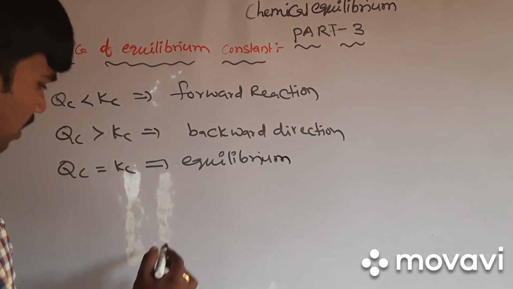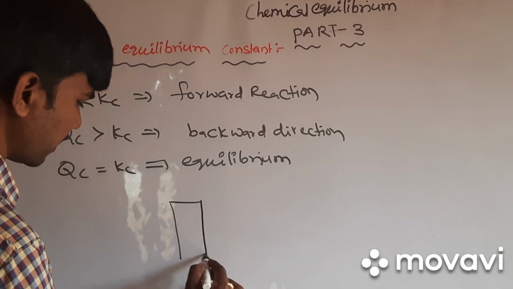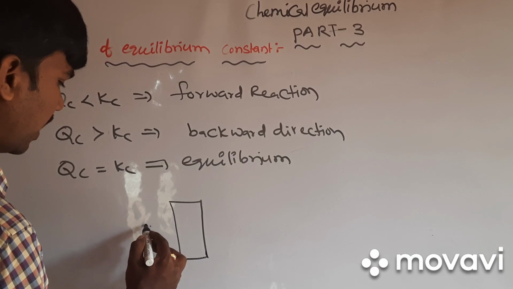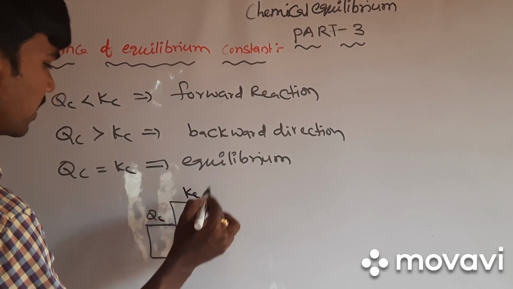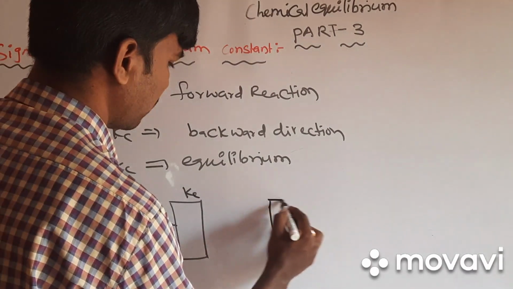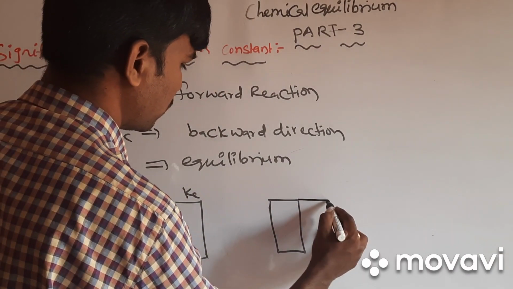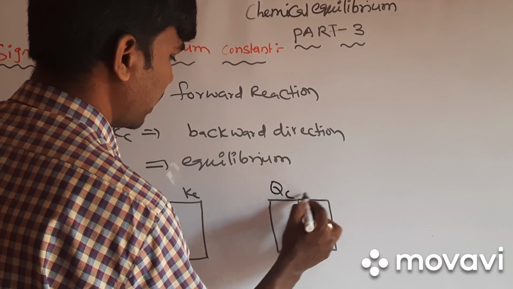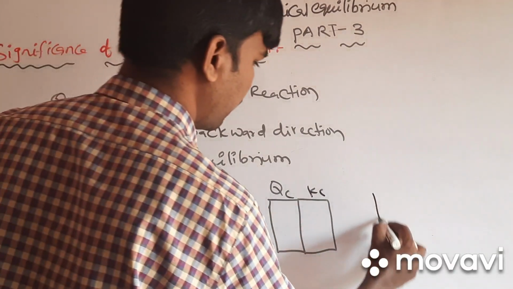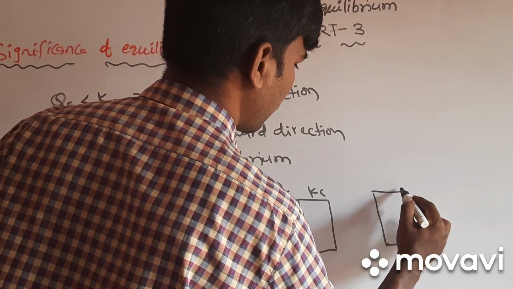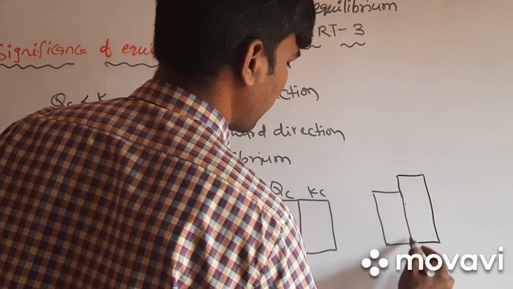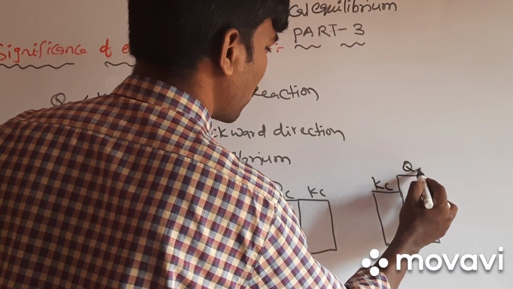So for example, this is Kc and this is Qc. This is Qc and this is Kc. This one Qc and Kc, and this one Kc and Qc.